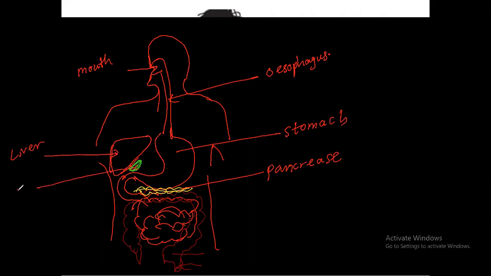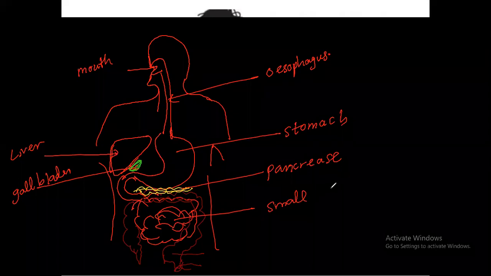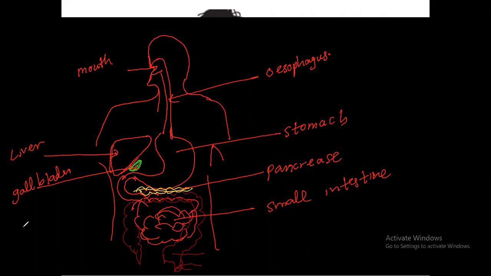Gallbladder. Small intestine, and large intestine, and rectum. This is the